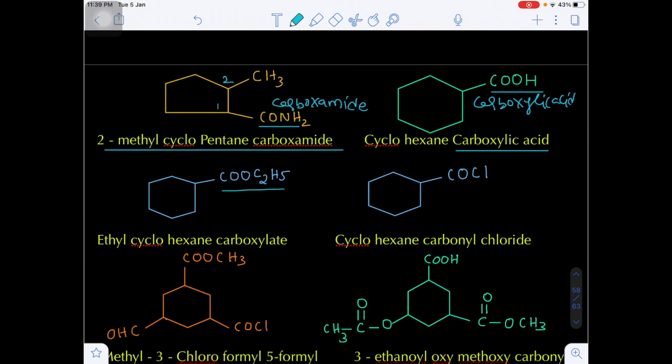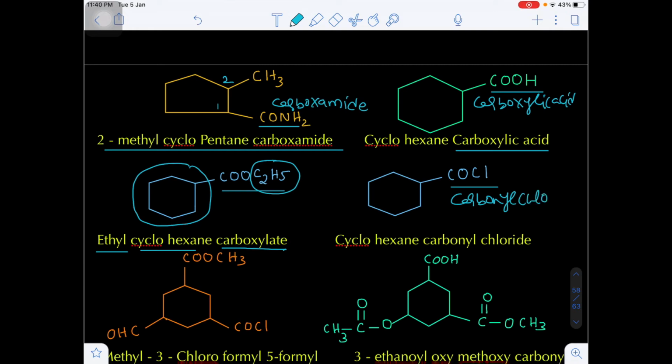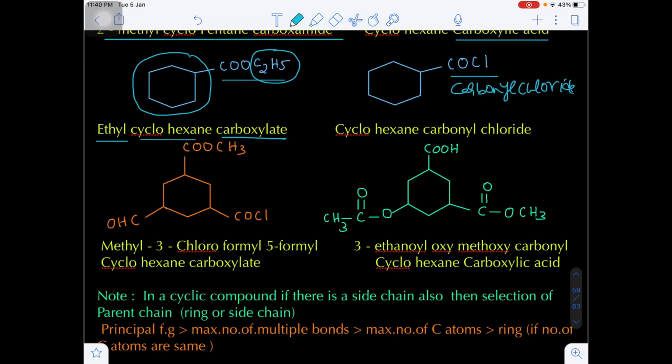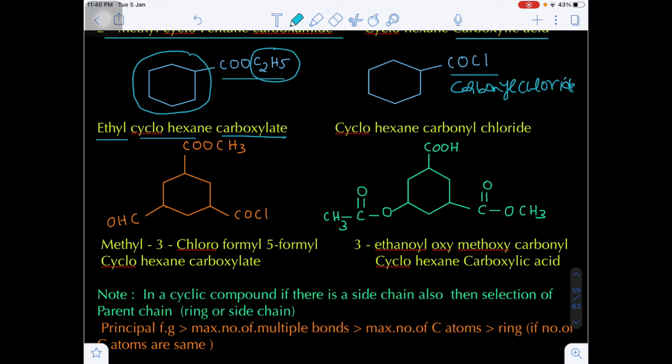Now this is the ester. The carbon of the ester functional group is not included in the parent chain. That's why we have to use the special suffix, carboxylate, cyclohexane. This is the alkyl portion. First of all, we have to write the alkyl portion, that is ethyl. Then cyclohexane, we have to use carboxylate. And this is nothing but carbonyl chloride. Okay, now here 3 functional groups are there.